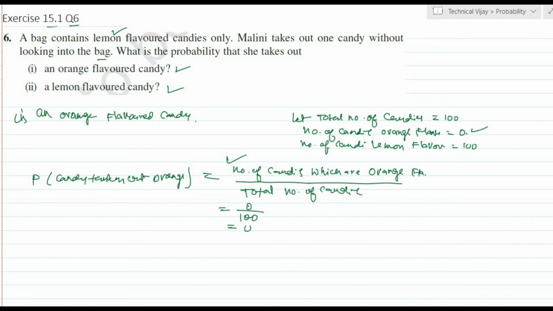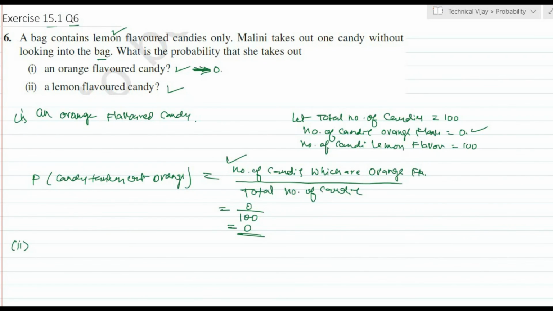The value is equal to 0. The probability is 0 only, which means this will never happen. Why will it never happen? Because in the bag only lemon flavored candies are there.